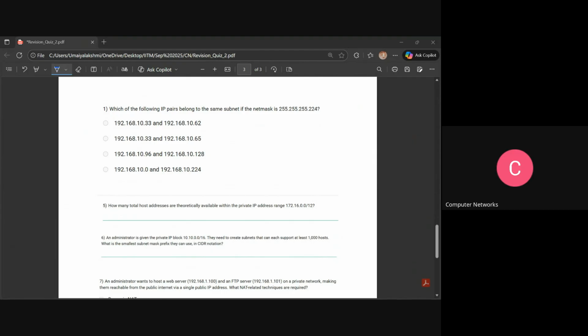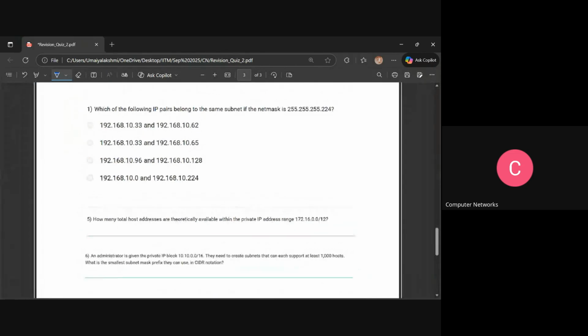So 128 will be taken, 64 will be taken, and then the remaining 32. So this will be the mask in the binary value, right? If you are writing, it is not visible. Okay, one minute. I hope now.